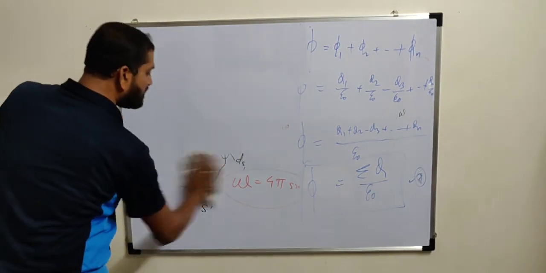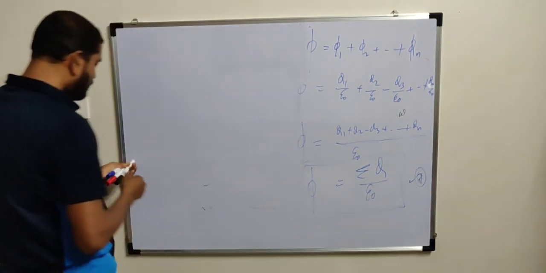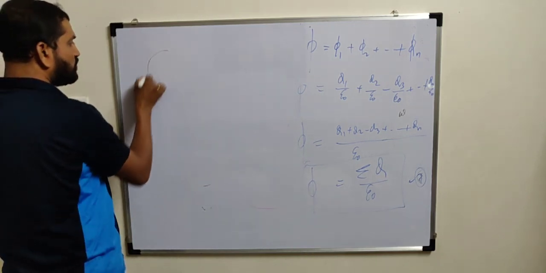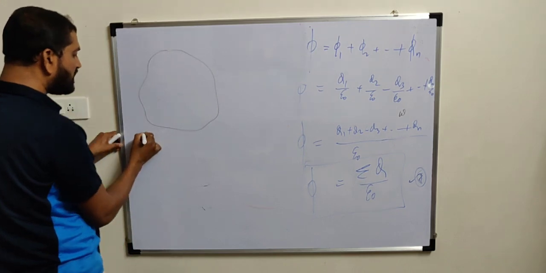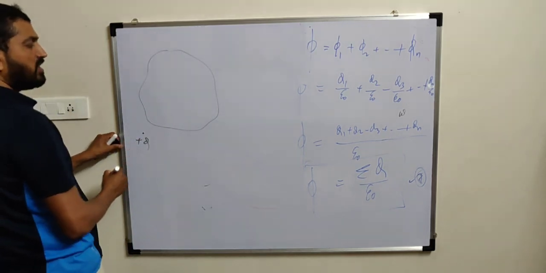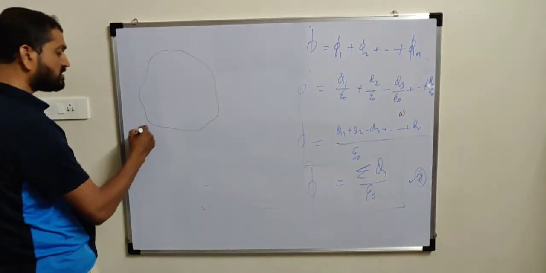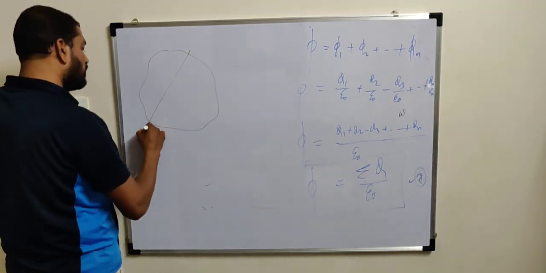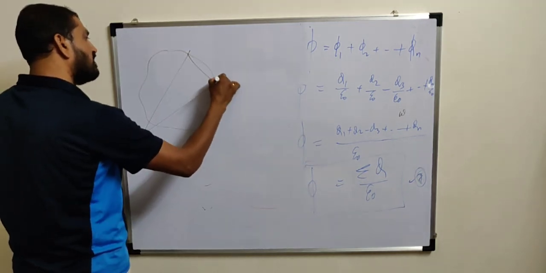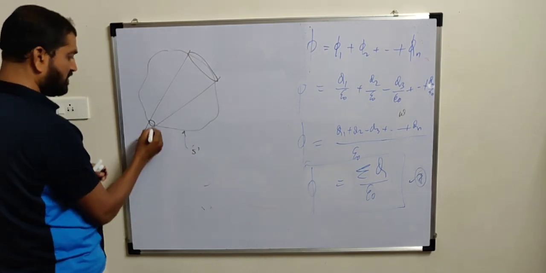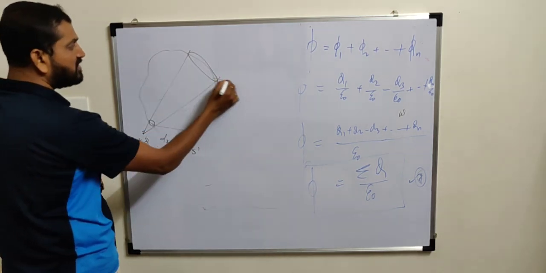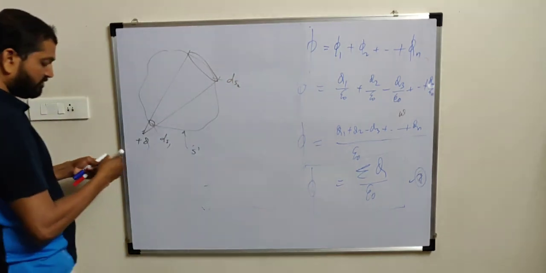If the charge is outside the surface, instead of considering the charge inside, suppose this is the closed surface under consideration, and the charge is given outside the closed surface, here. Then what will be the electric flux over the surface? If we construct a cone due to the outside charge, this cone will intersect the closed surface at two cross sections. Say this is dS1 and this is dS2.